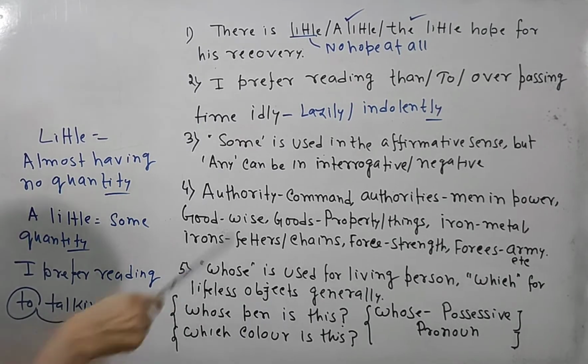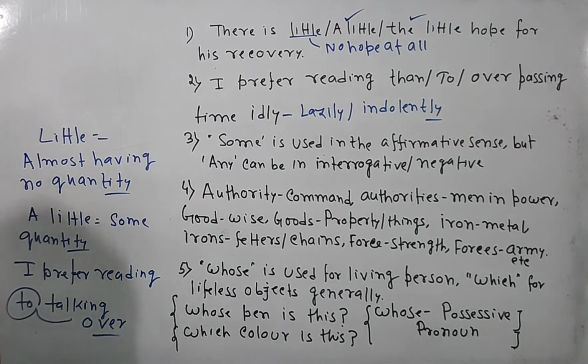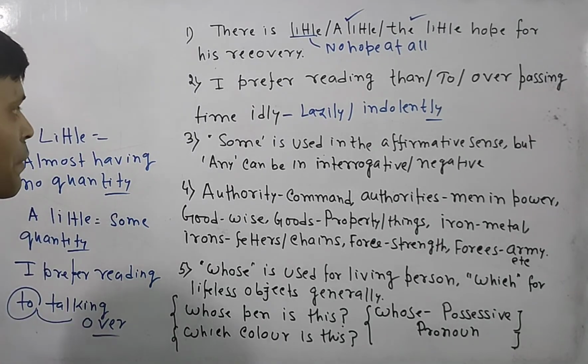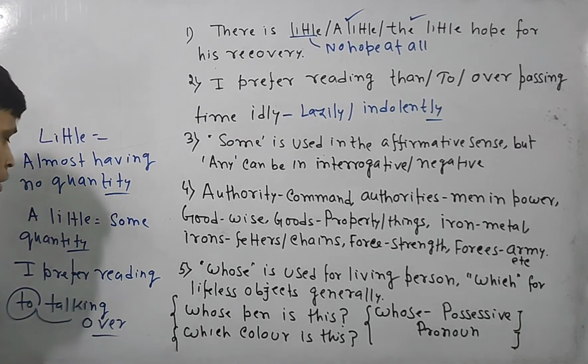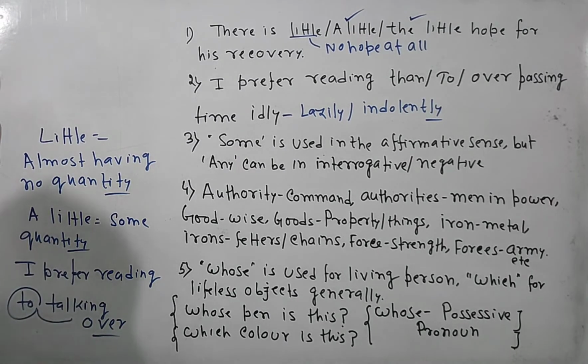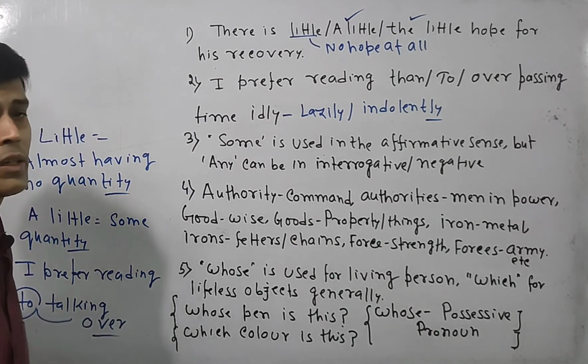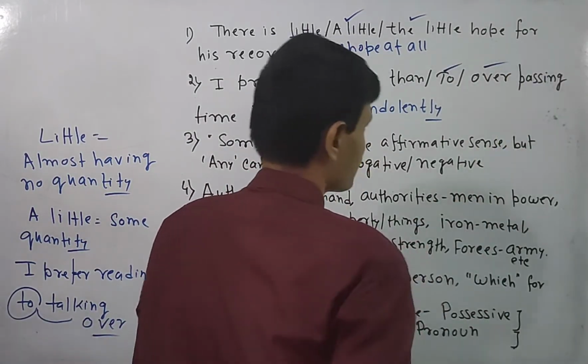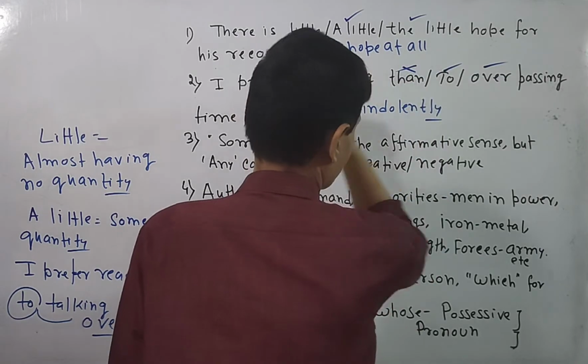Here, this ing form functions as a gerund. I prefer reading to or over passing time idly or lazily. So in the case of prefer, the best preposition is to. Instead of to, in modern English we can also write over, but we cannot write than at all.